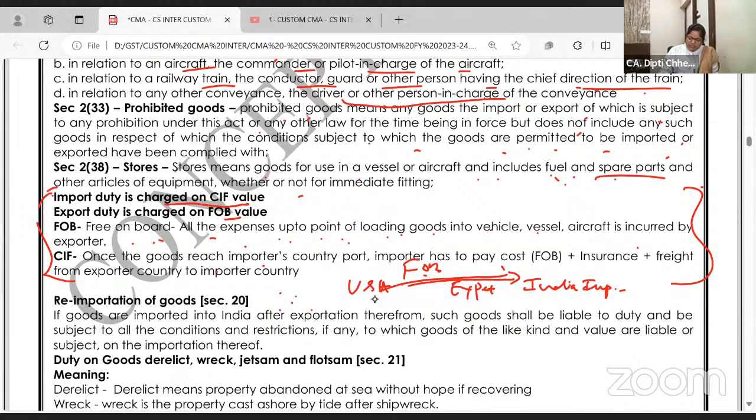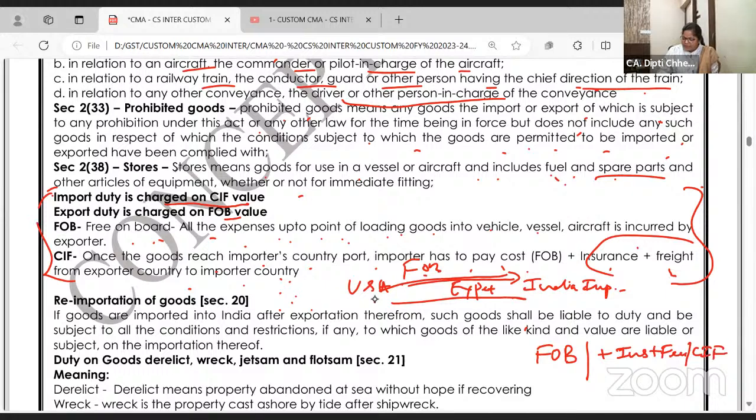Once the goods reach the importer's country, the importer has to pay on road. On road बोलते हैं, but waterways है कहीं से भी. रास्ते का freight and insurance. So then it is called CIF. Please write that. FOB value of import plus insurance plus freight is called CIF.